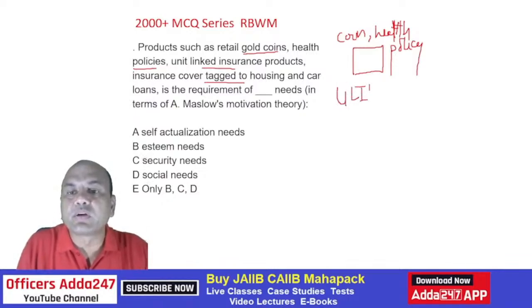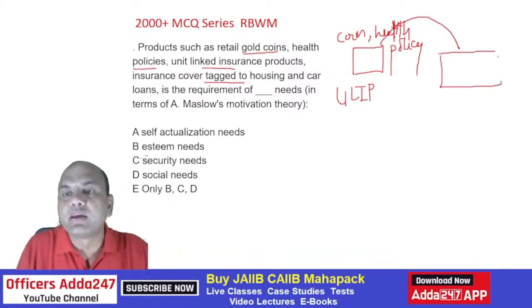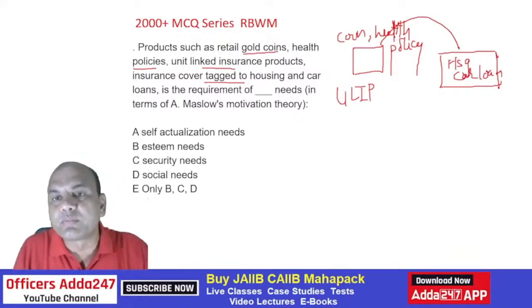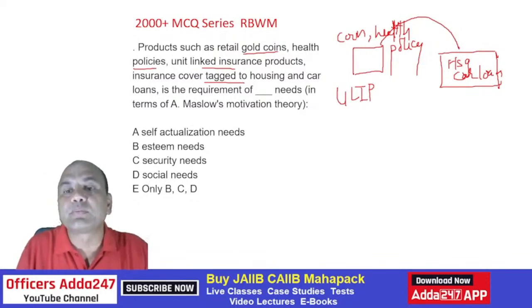Now what is the point over here? This is one basket and it is tagged to another basket, tagged to housing and car loan. You take the housing loan from me and I'll give you this free. So the bank will tell the customer, you take housing loan from me, I'll give you a gold coin. You take housing loan from me, I'll give you a health policy.